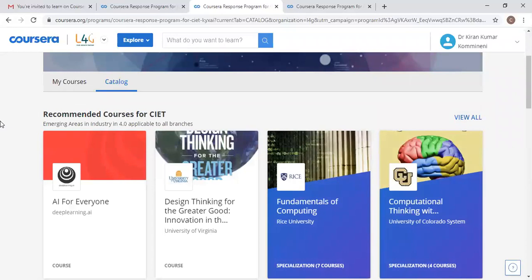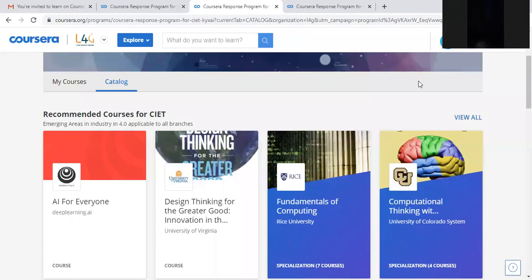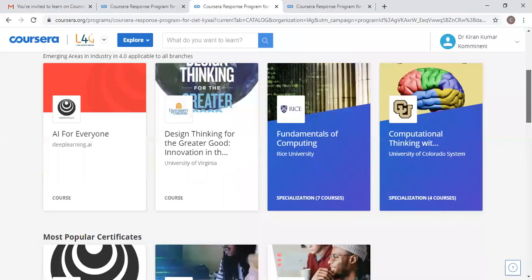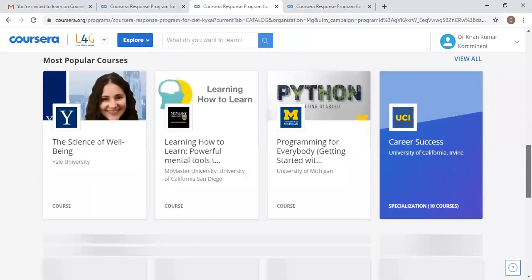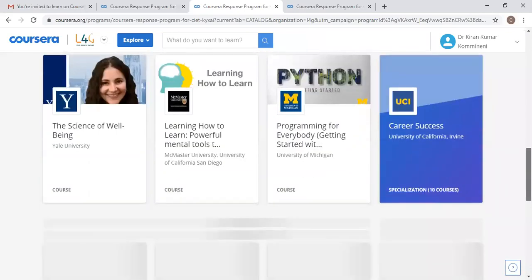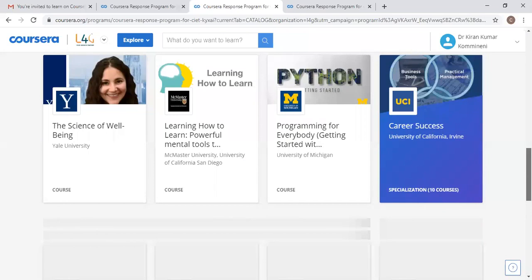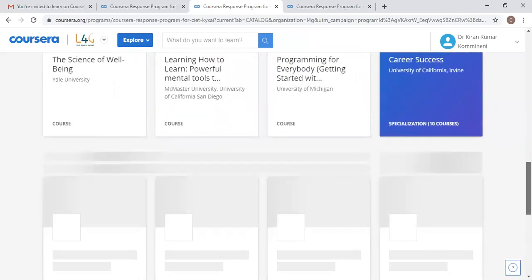So before July 30th, you can complete n number of courses and enroll in n number of courses also. Suppose I enroll in 2 courses and complete them today, then today I can enroll in 2 more new courses. Like that, after completing the existing courses, I can go for new ones. See here, so many courses are displayed. These are only sample courses. If you click on View All, you will get n number of courses. You can choose whatever course you want, based on the universities providing them, and enroll in that course.